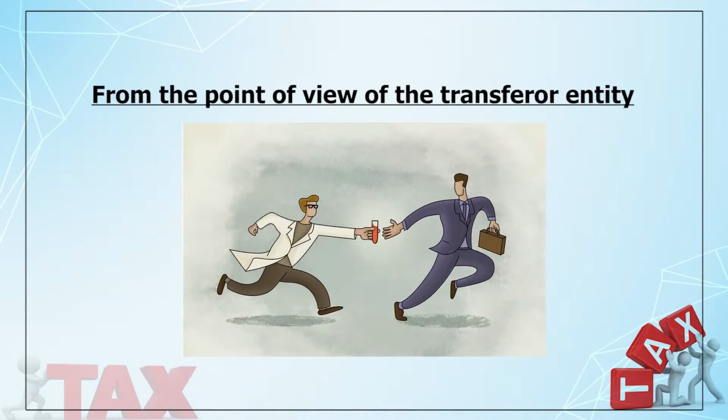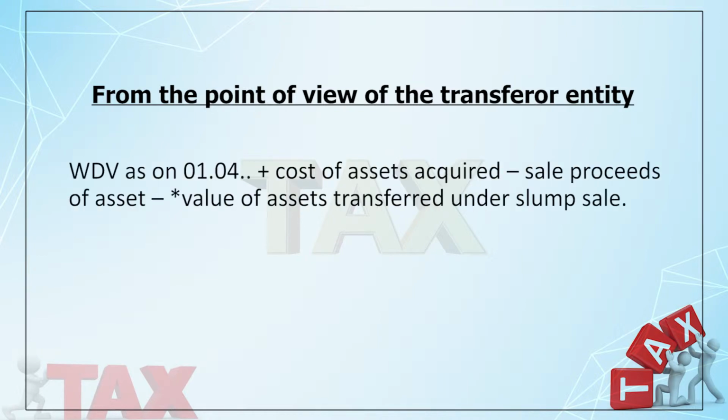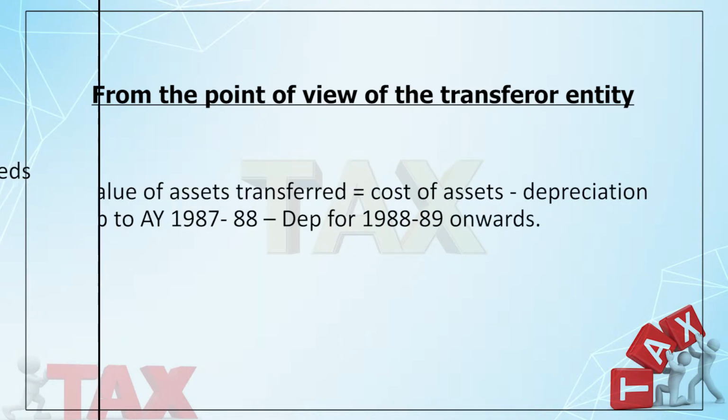First of all, what happens to the assets which are being transferred? How do you compute the WDV? WDV is to be computed as follows: you take the opening balance or the opening WDV, to which you add the assets you have acquired during the year, from which you deduct the assets which you have disposed of during the year, and then you deduct the value of asset which has been transferred under slump sale. Right? Now how can we get the value of asset transferred under the slump sale?